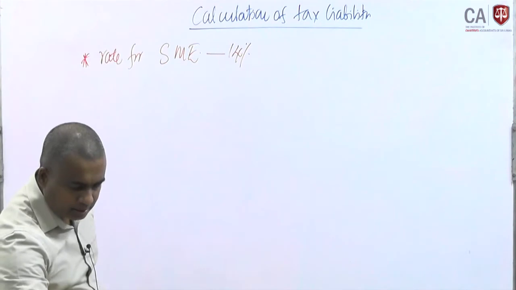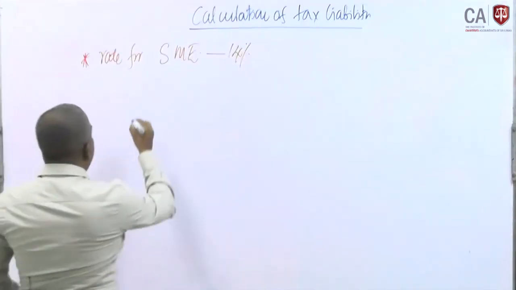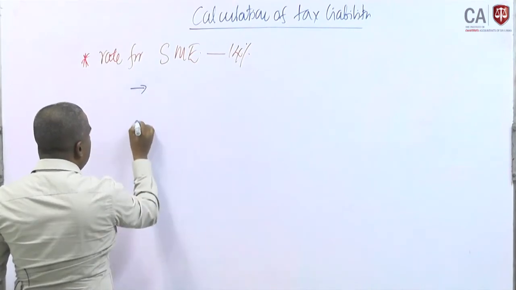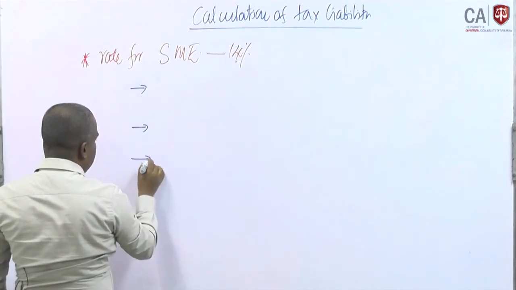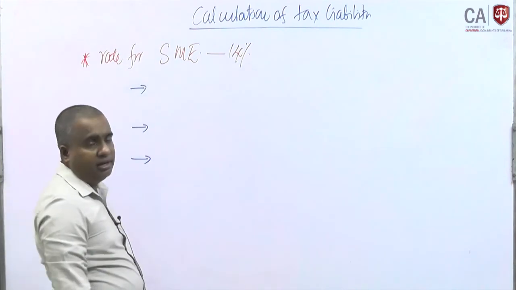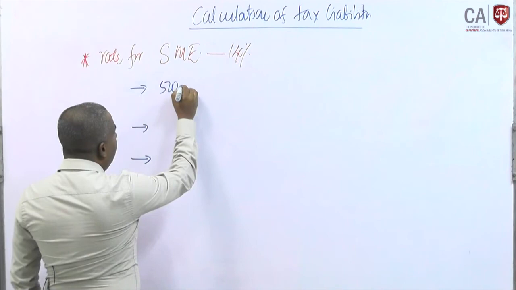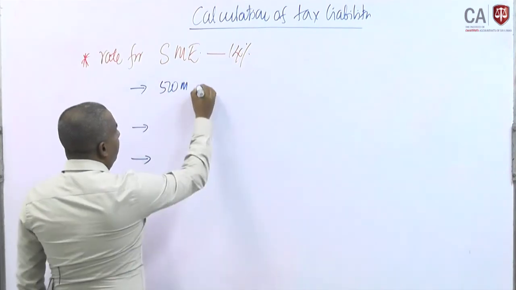Okay. Then when this rate is applied, mainly we have to be concerned about a few conditions here. Mainly we can identify 3 conditions. First, turnover would be less than 5 million.